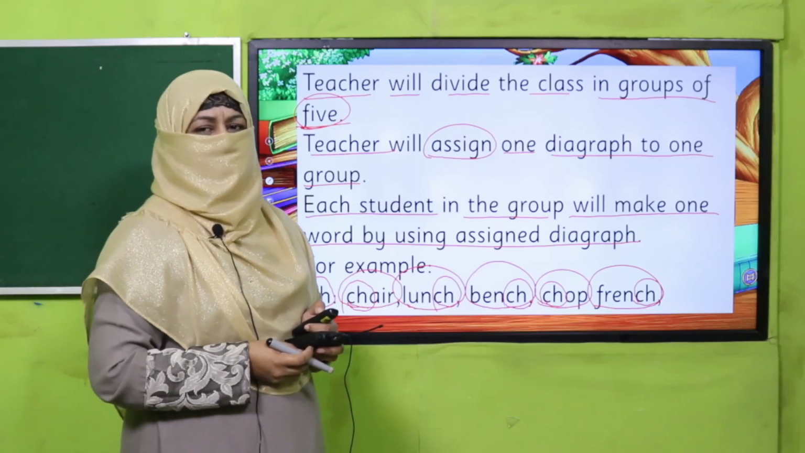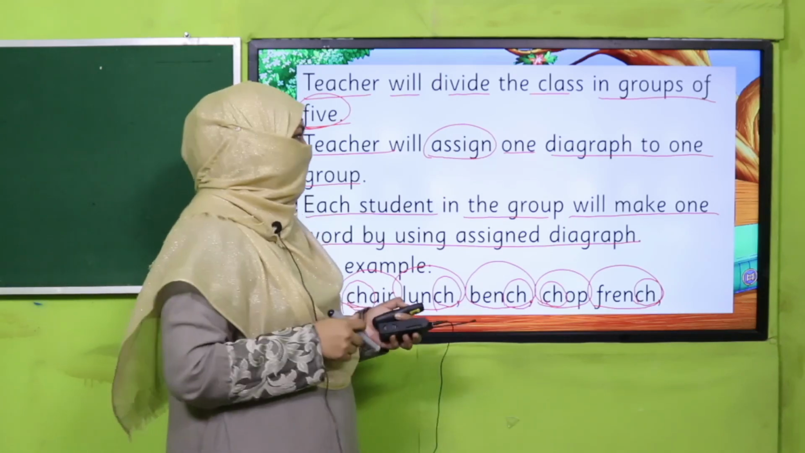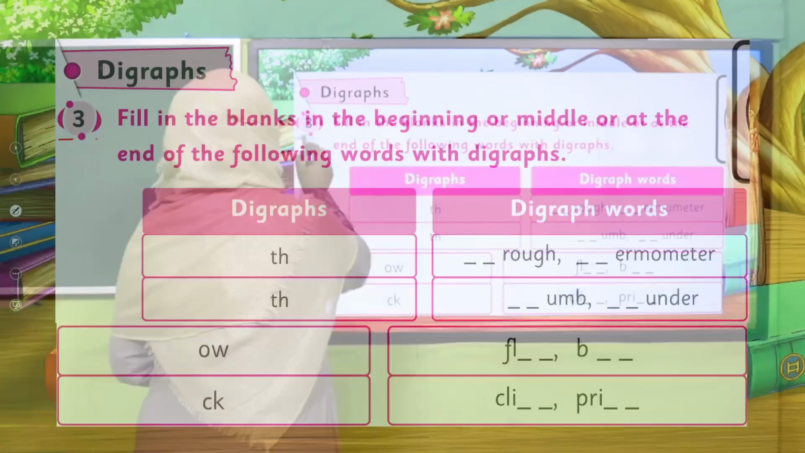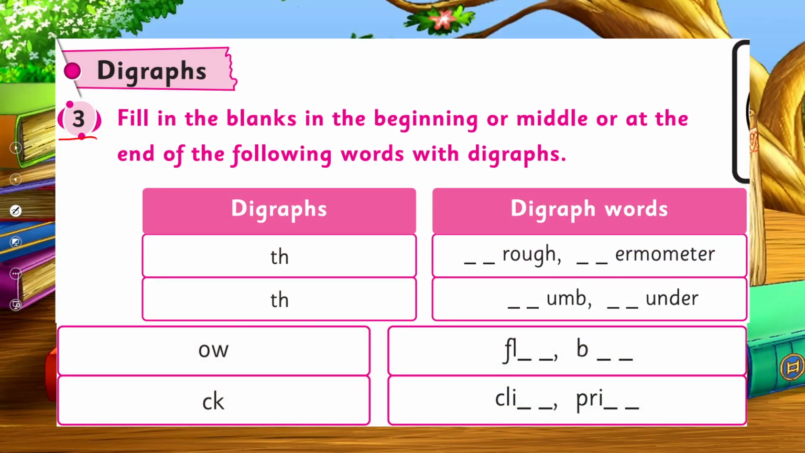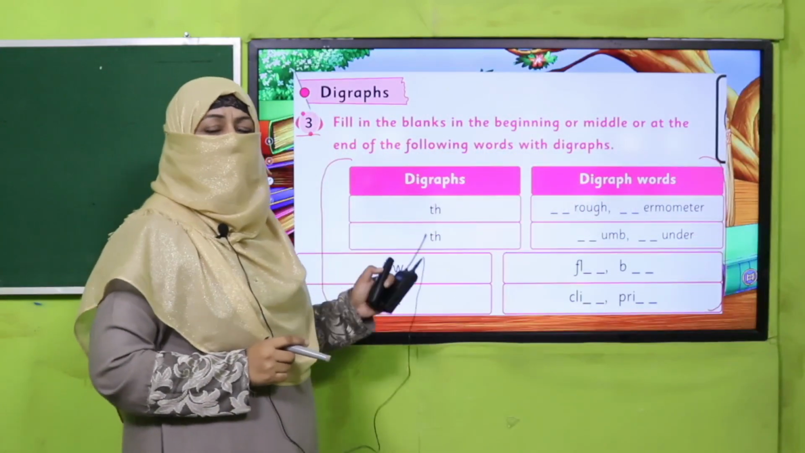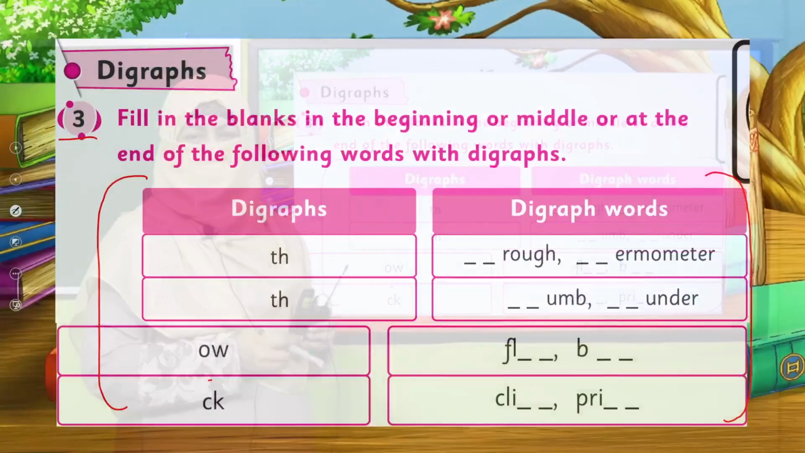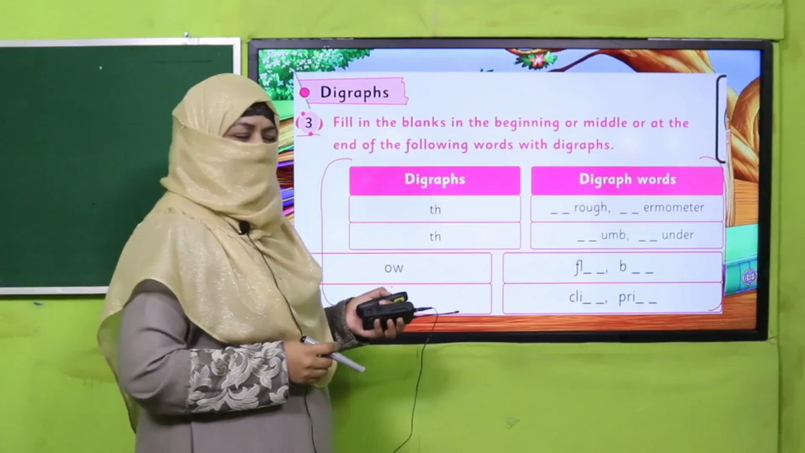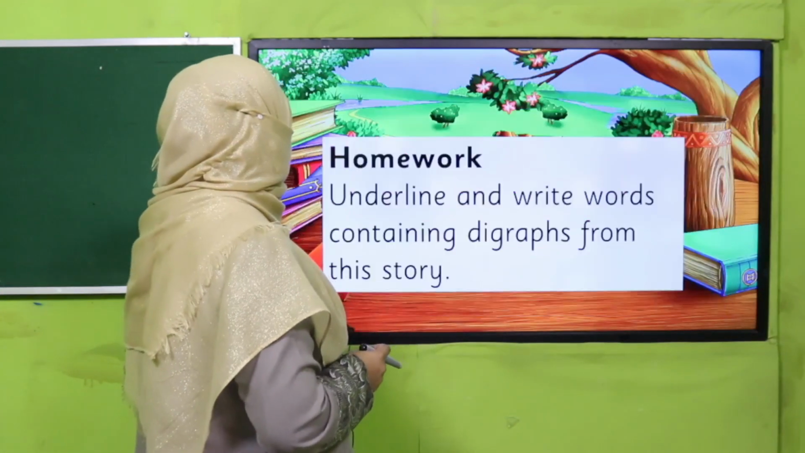Yes, my dear children, are you done with it? Good job. It's time for practice from your book. So here is question 3. These are digraphs given to you, and by using these digraphs you have to complete these words and also say these words. So pause the video, complete this question in your book and then come back. Yes, my dear children, are you done with it? Okay, here is your homework.